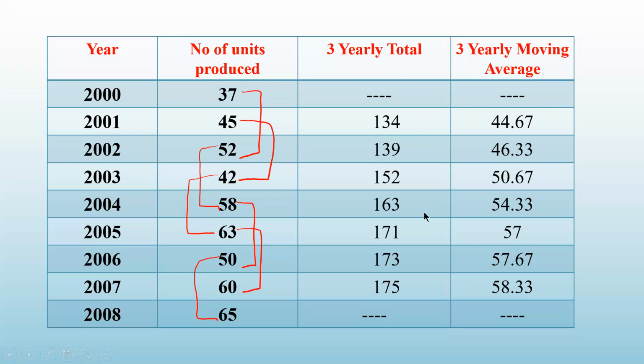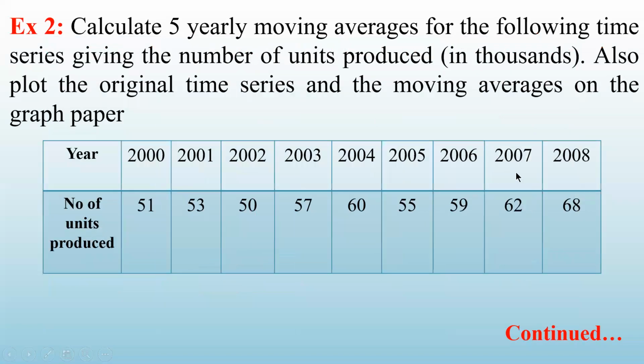Now you know how to plot the graph, so you can plot the graph for the original time series and the moving average. For the sake of drawing the graph, you may round it off here, 44.67. So you can take it 45. 46.33, you can round and take it 46, like that. Okay, 50.67, so you can take it 51, because in a graph these decimals cannot be plotted if you don't have a very big graph.